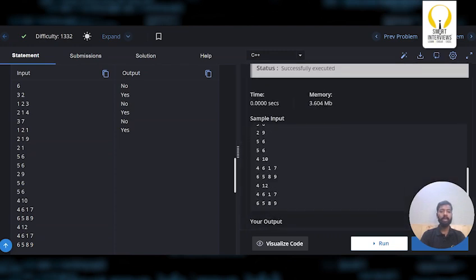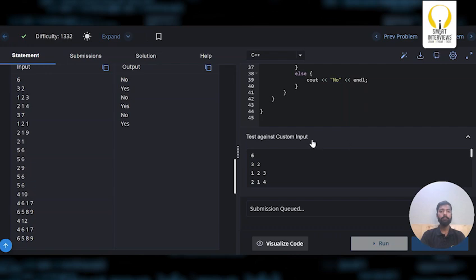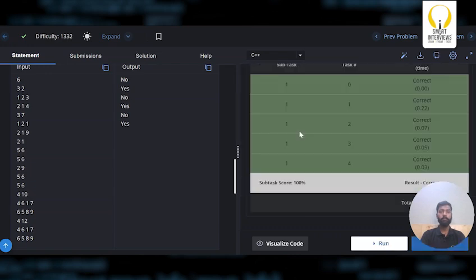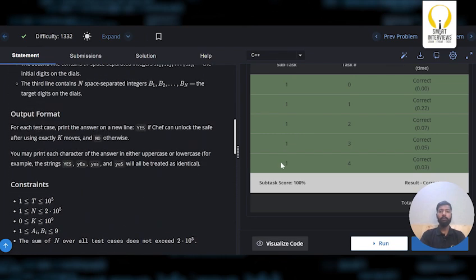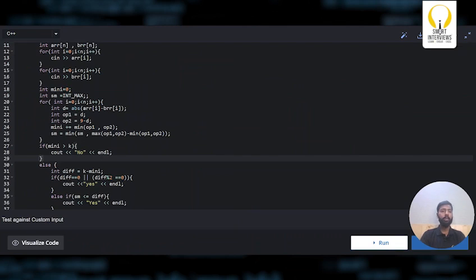So the sample test case is working fine. So let me submit it. Yeah, it is working fine. So I hope you understood the logic and the code as well. So if you want, I can give an overview.